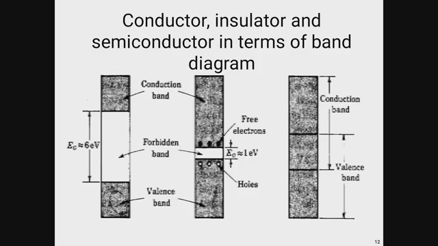Now the third one is for a conductor or metal. Metal means very high conductivity but very low resistivity. So in this diagram we can see that the conduction band and valence band overlap each other. That means there is no forbidden gap like in a semiconductor or insulator.